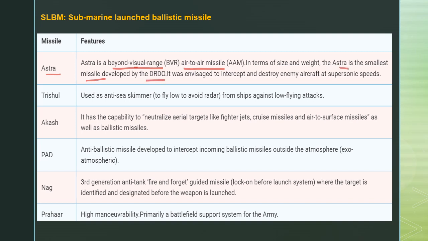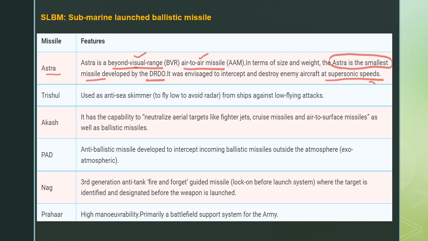It was envisaged to intercept and destroy enemy aircraft at supersonic speeds. We have discussed what is meant by supersonic. So it targets enemy aircraft at supersonic speed. So remember, Astra is beyond visual range, and it is the air-to-air missile category, and Astra is the smallest missile developed by the DRDO, and it is a supersonic ballistic missile.